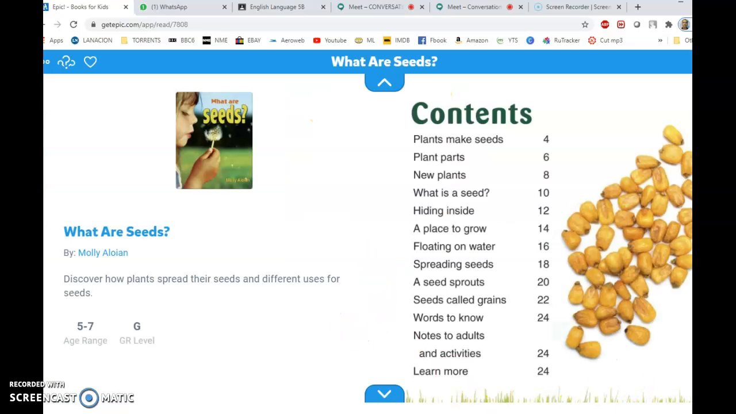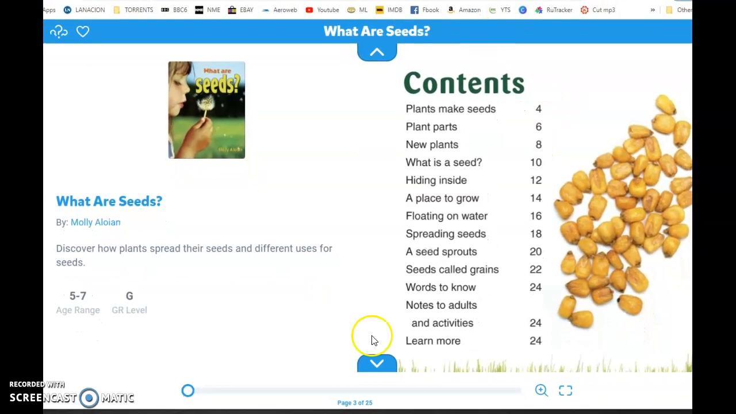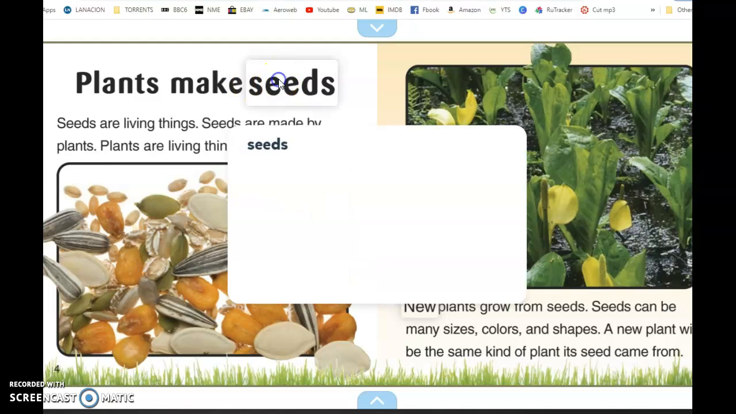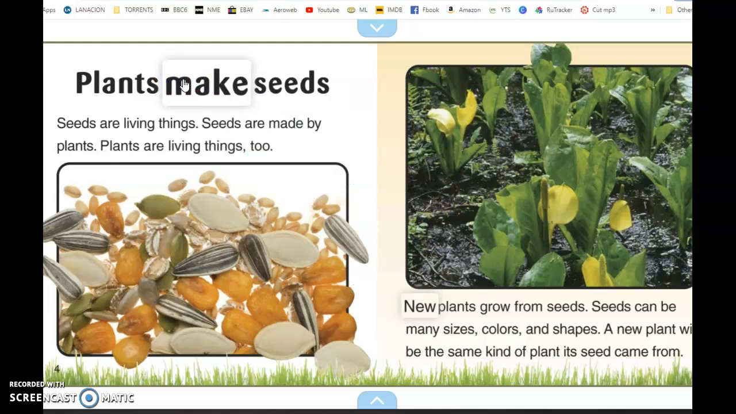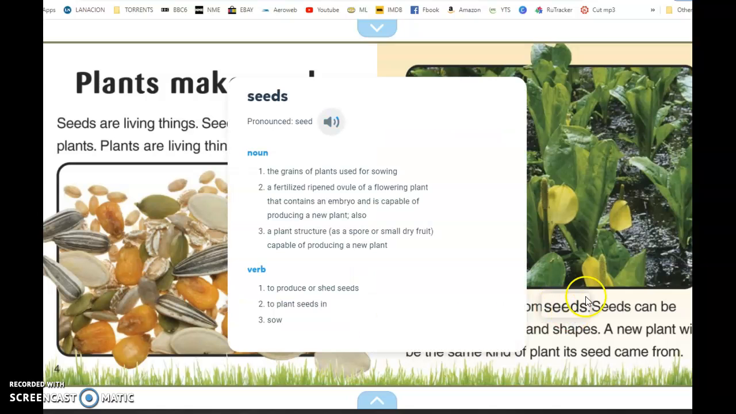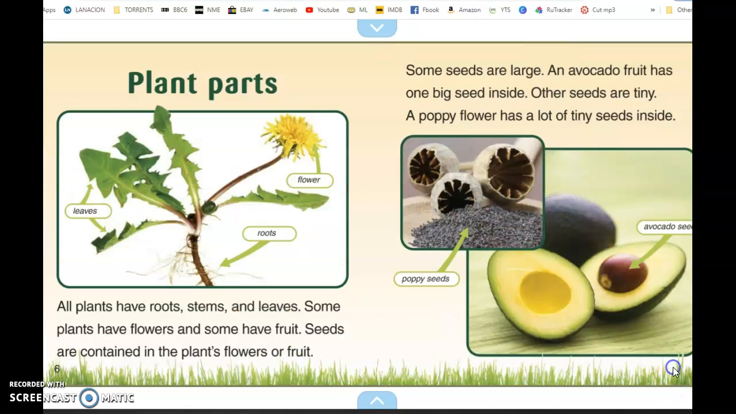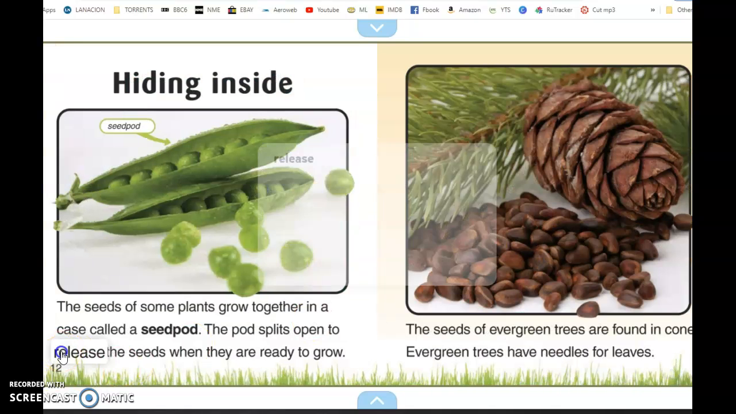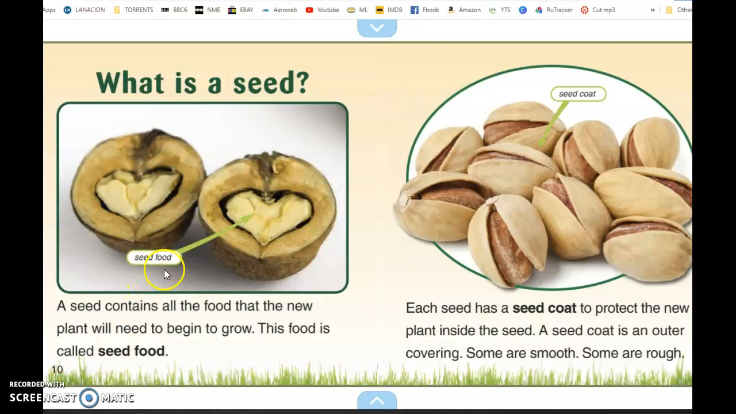This book can be read to you. This one you read yourself. If you want to know how a word is pronounced, you click on it. You see, it's everything you have seen with Miss Pipi, the seed food, the seed codes, all right?